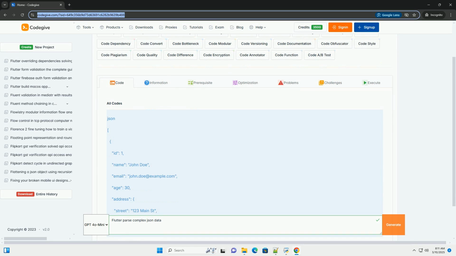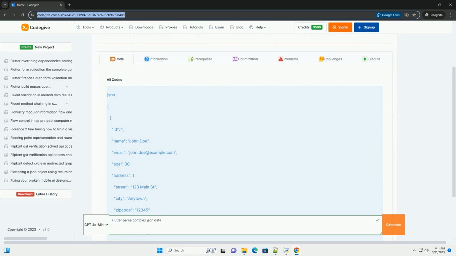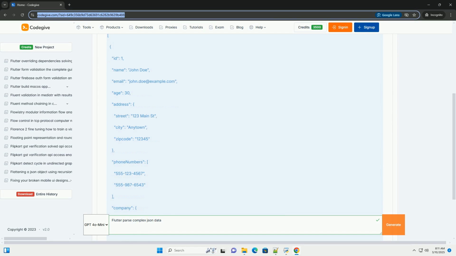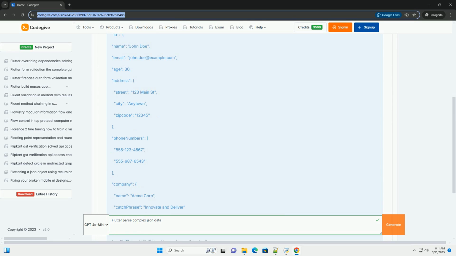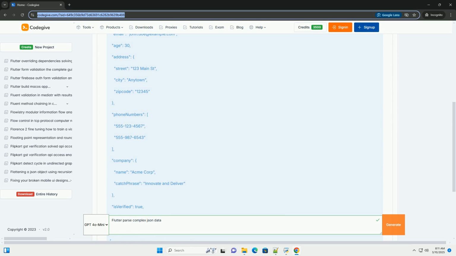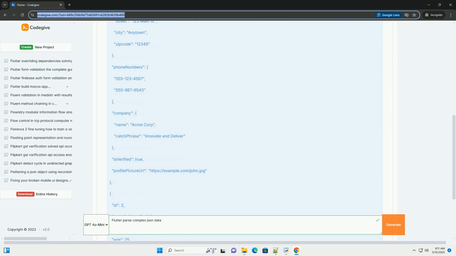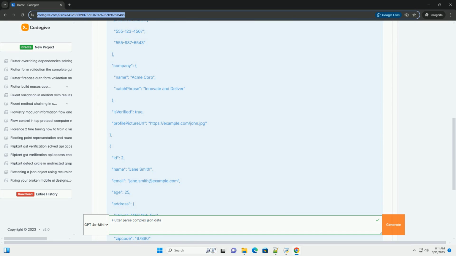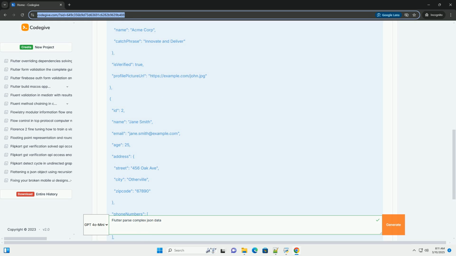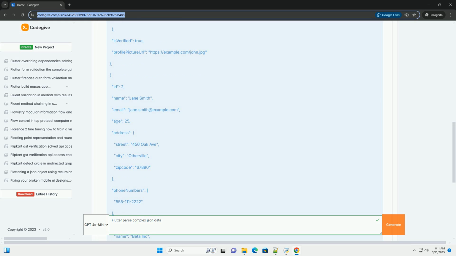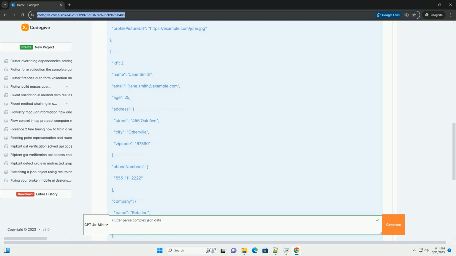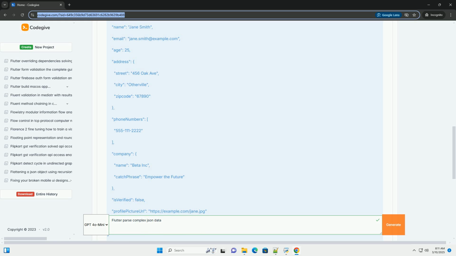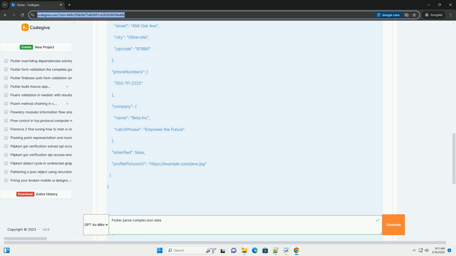Flutter, Parsing Complex JSON Data, a comprehensive tutorial. This tutorial delves into the intricacies of parsing complex JSON data in Flutter, covering different approaches, best practices, and common pitfalls. We'll start with a basic example and gradually progress to more complex scenarios, including handling nested objects, arrays, and custom data models. Understanding JSON.